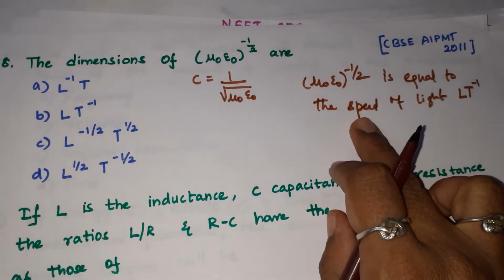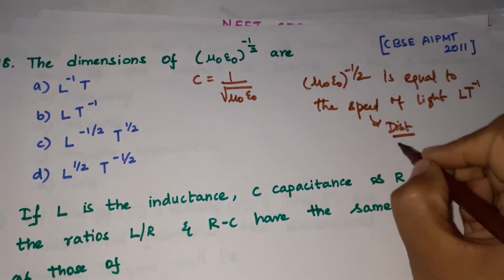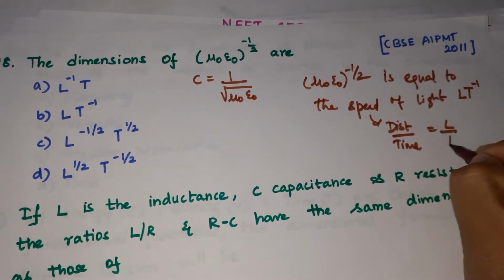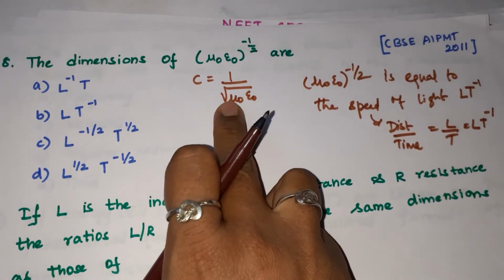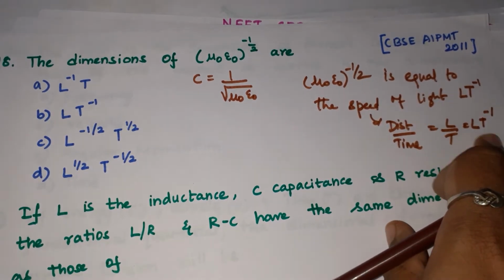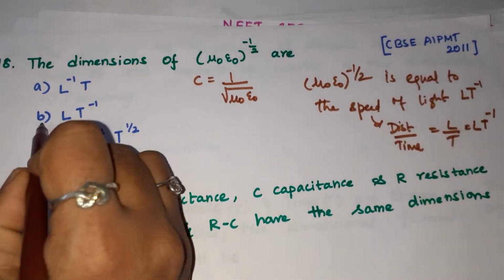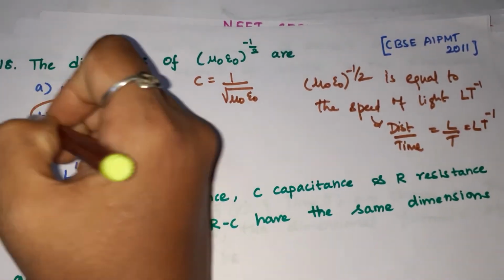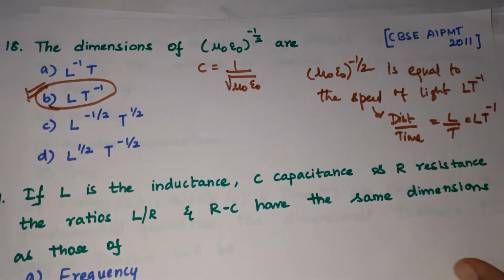How do we get the dimension? Speed can be written as distance by time. Distance is L, time is T, so L by T is L T power minus 1. So C is equal to mu naught epsilon naught power minus 1 by 2, and we can take the answer finally as L T power minus 1. For the 18th question, B is the correct answer. Next, the 19th question. See that 19th question.